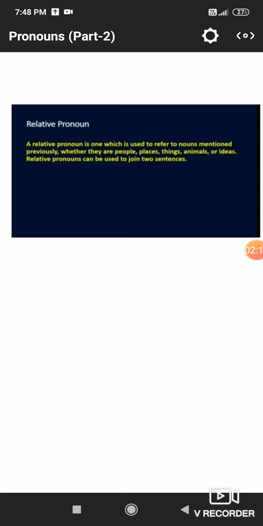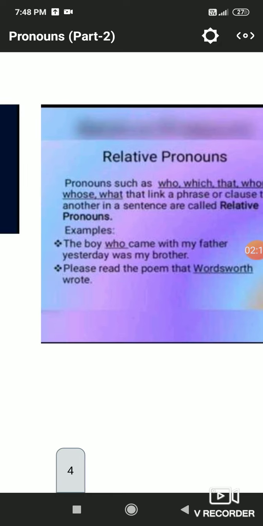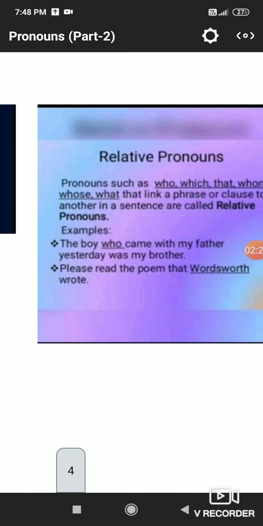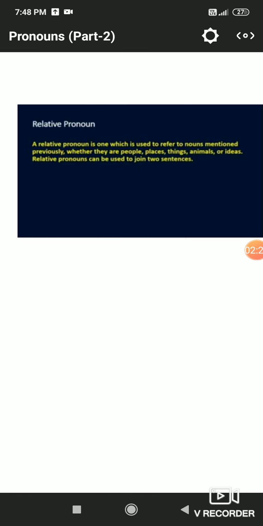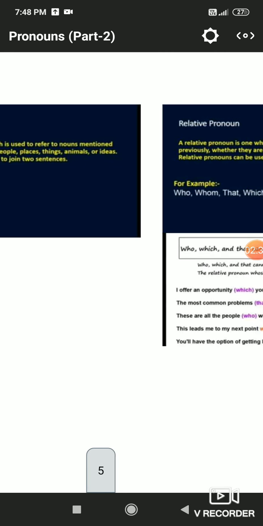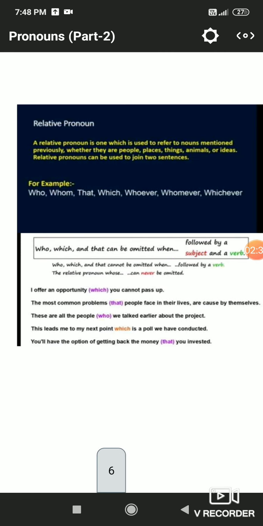So here the noun which is mentioned previously, like the boy, it is mentioned previously: who came with my father yesterday was my brother. Who was my brother? The boy. So it is already mentioned. So relative pronoun is used here to mention the relationship with the noun which is already discussed. So here who, whom, that, which, whoever, whomever, whichever are used in a sentence as a relative pronoun.